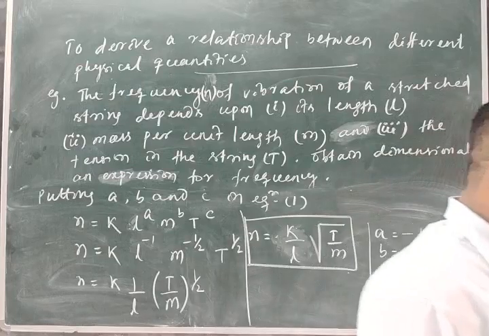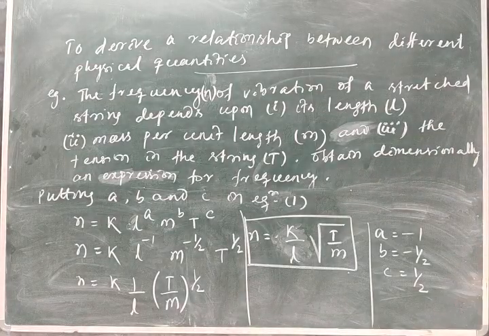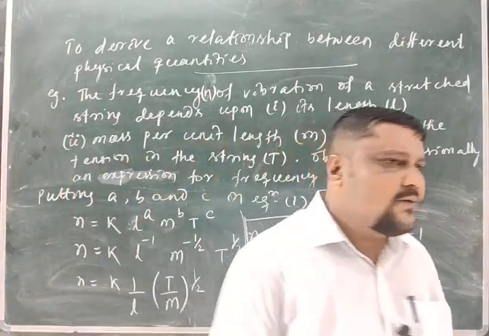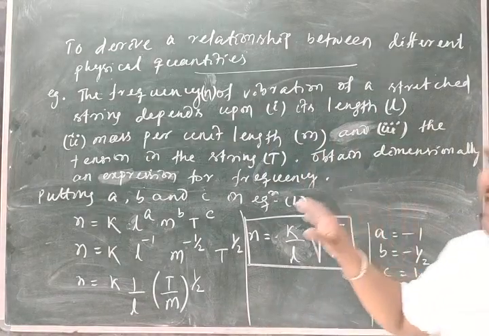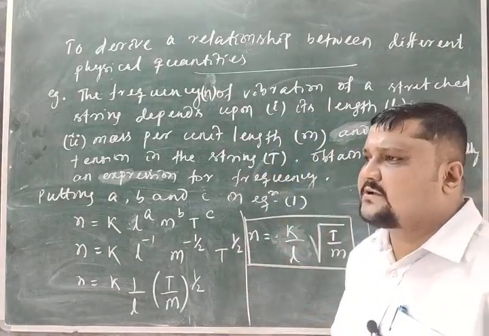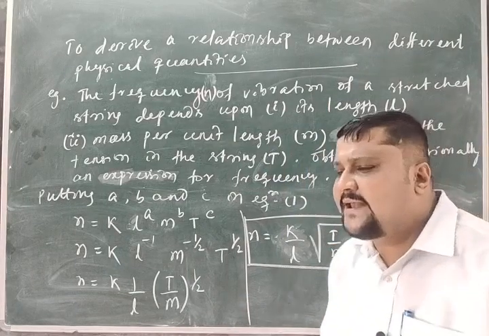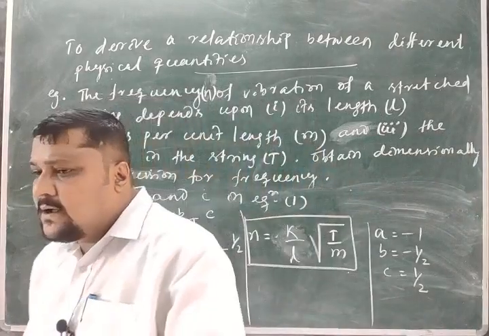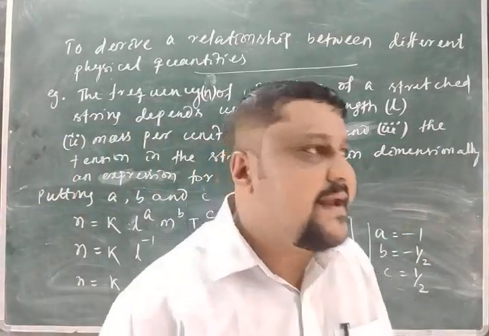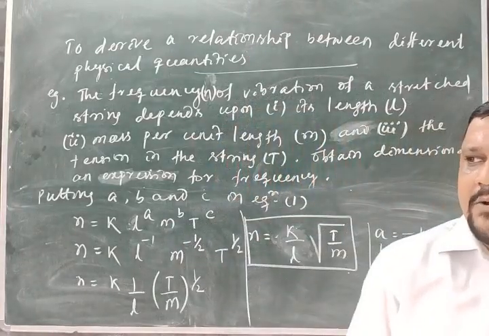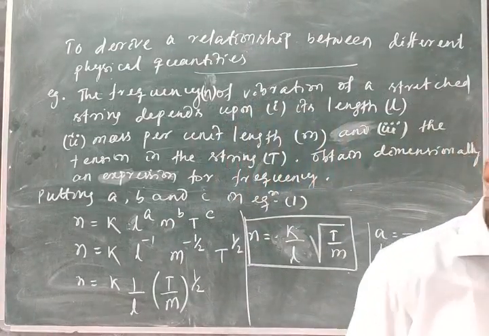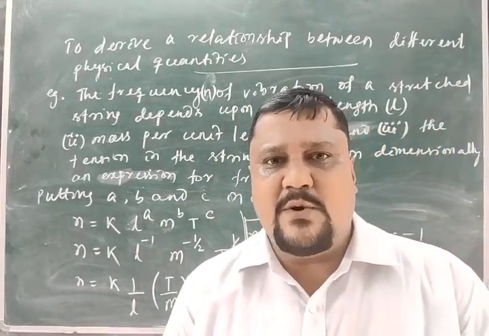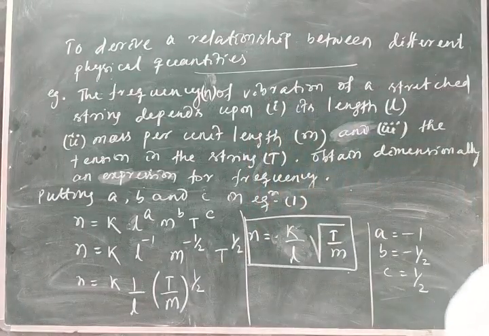Okay? So in that second application I solved 2 examples. In your materials also you can get more questions on how to derive the relation. My point is how to derive, you follow this procedure. Clear? If you follow this procedure, then you will get a relation if you know the dimensions of the physical quantities. But the important thing is that you should know on what physical quantities the given physical quantity depends, so that you can derive a relation. Okay students, go through the video and get a clear idea about the 2 applications. In the next video I will go for the third application. Okay? Thank you.